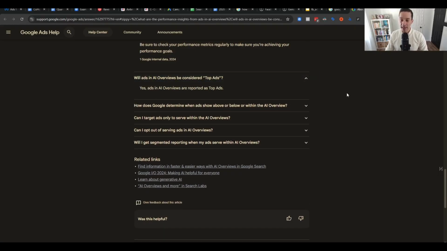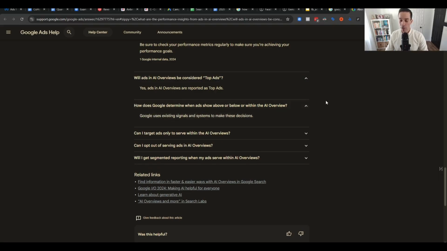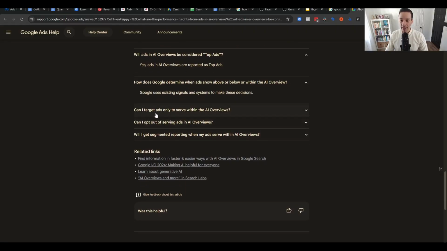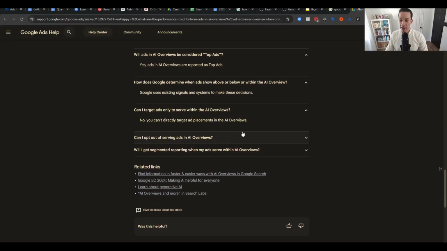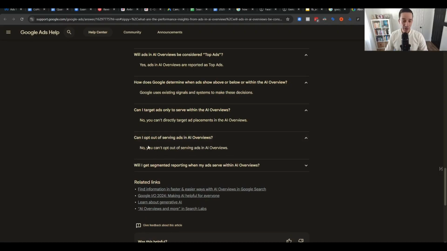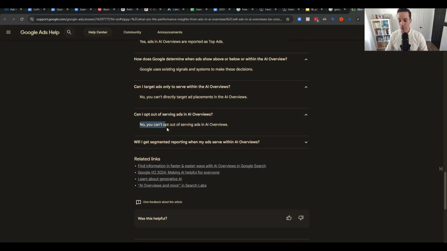So will ads and AI overviews be considered top ads? Yes, they will. How does Google determine when ads show above or below the AI overview? They use existing signals and systems to make the decisions. And then can I target ads only to serve within the AI overviews? This goes back to what I was referring to previously, no, you can't directly do that. These appear in all of the existing campaigns. Can I opt out? I don't know why you would want to do this, but no, you cannot opt out right there.